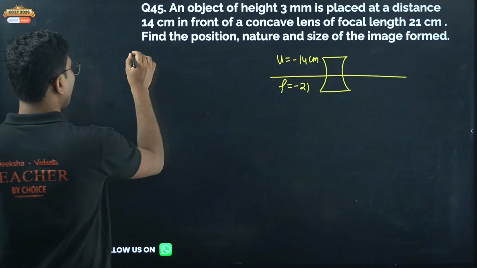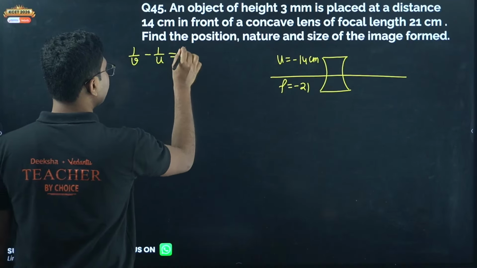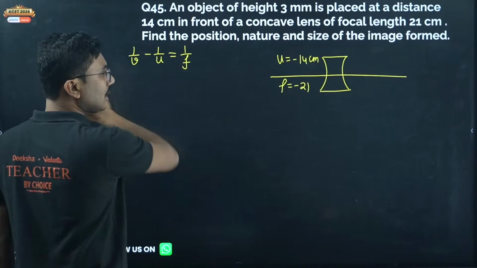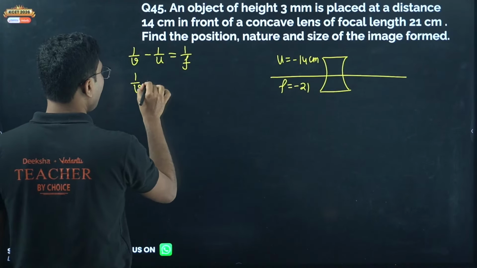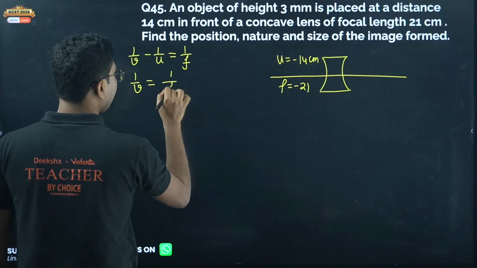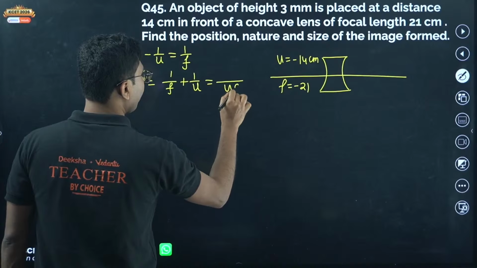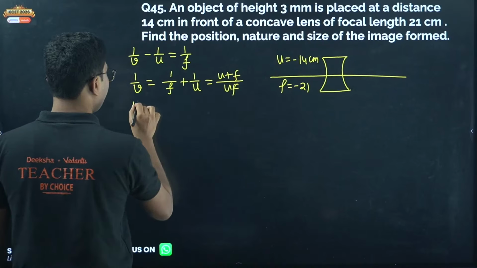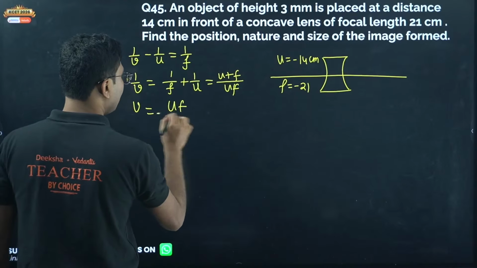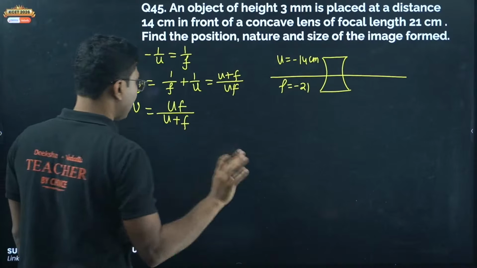So first of all, what is the formula? 1 by V minus 1 by U equals 1 by F. This is the direct formula. We have not applied any sign over here as of now. So 1 by V equals 1 by F plus 1 by U, or V equals UF by U plus F. If you can remember, you can use this formula directly as well.